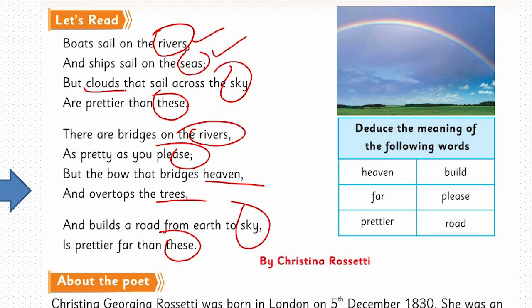clouds and the sky. And the most important theme of this poem is the rainbow, man-made versus natural or God-made. These are two different comparisons here. Things made by human hands and things created within nature or by high power, Allah Almighty. The first is between boats and ships and the clouds, and they are beautiful and they all sail, but the clouds win